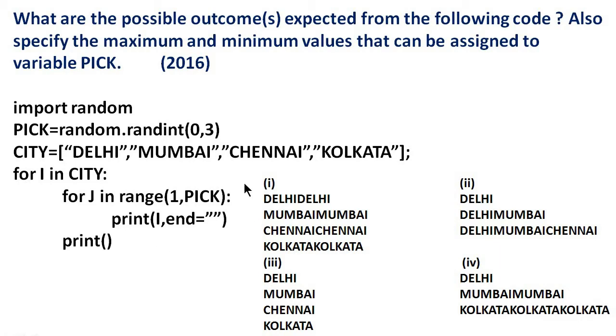Okay. First we will find out the maximum and minimum values for pick. Pick equal to random dot randint 0,3. This function randint will return a random integer between 0 and 3, both values included. So what is the minimum value for pick? It is 0, and the maximum value 3. This you can answer very easily, nothing to confuse. Then we will go for the possible outcomes.